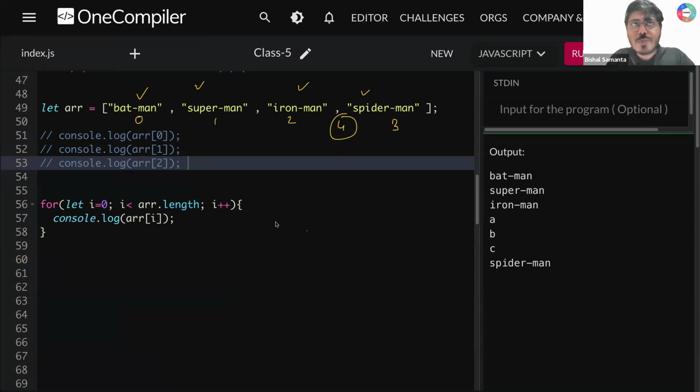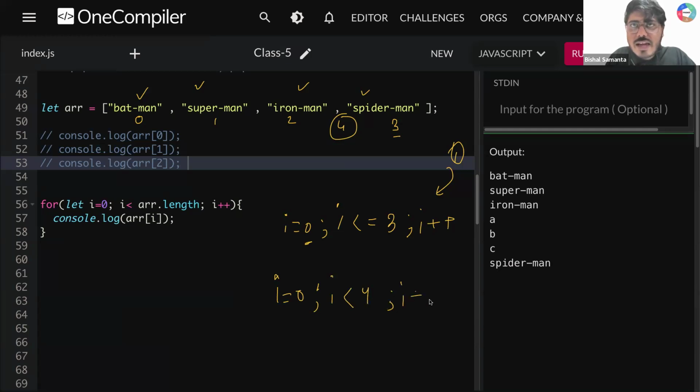So there are two ways you can write the loop. You can start your loop from 0. So i is equal to 0, and then i less than or equal to 3, and then i plus plus. This is one way. It will also start from 0, then 1, then 2, and then 3. Is that clear, Deepak? This is the first solution. Another solution you can also write: i is equal to 0, i less than 4, and then i plus plus. This second solution will also start from 0, then 1, then 2, then 3, correct? Now, if I am using this solution, so I'm starting from 0, I'm writing i less than 4. What is this 4?